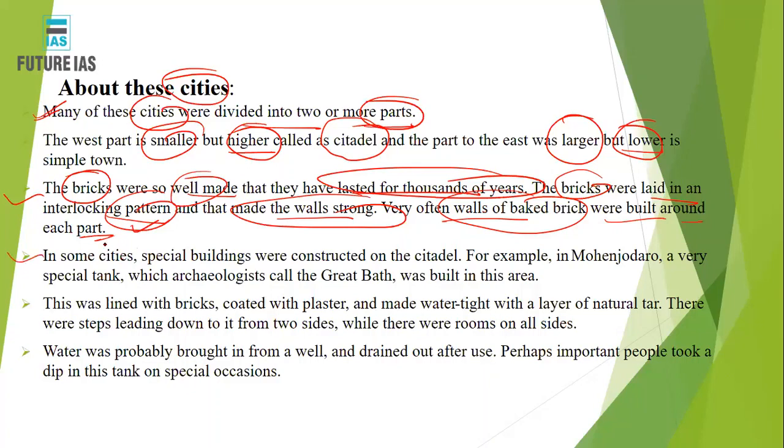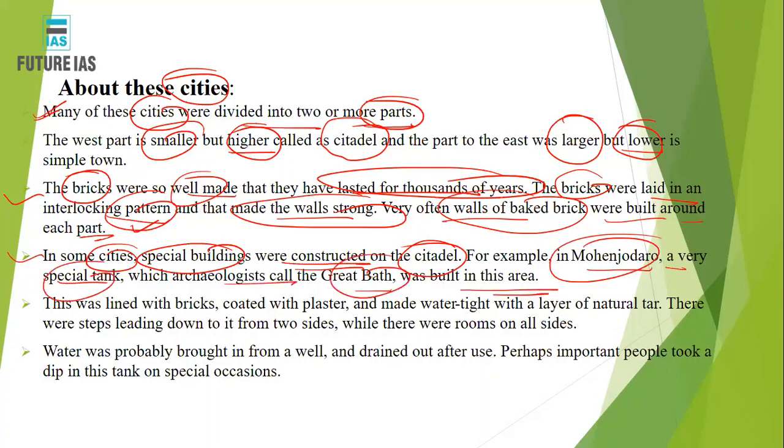In some cities, special buildings were constructed on the citadel. The citadel was the western part of a town, located at a higher elevation, where many people believe it was occupied by the administrator or the wealthy. Here some special buildings were constructed. For example, in Mohenjo-daro, a very special tank which archaeologists called the Great Bath was built in that area. That special tank would have been used for special ceremonies by the priest or the king at that time.